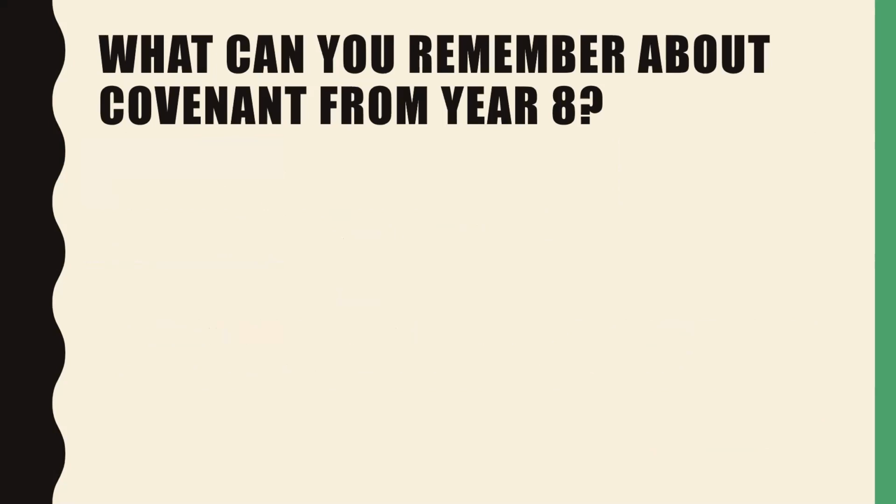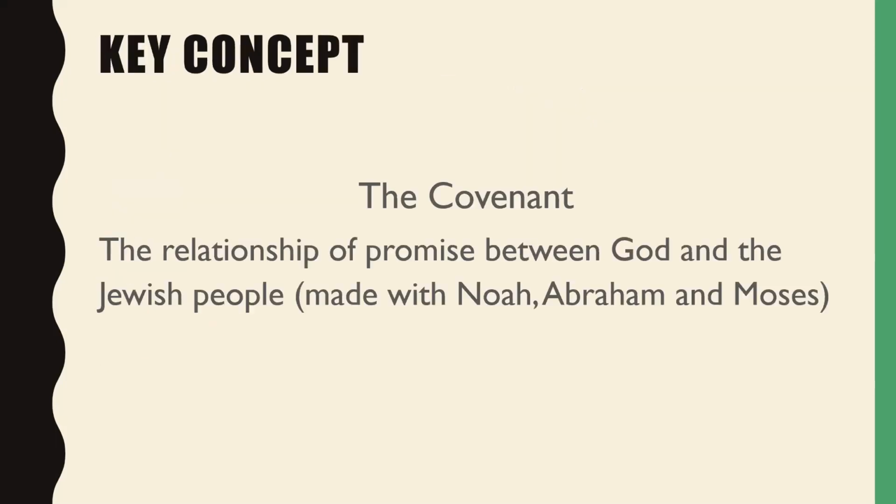Okay, maybe you came up with some of these ideas. It's a promise. Maybe you thought of Noah and the covenant between God and Noah. Maybe rainbow came to your mind after thinking about the flood and Noah, and the rainbow as an image of the covenant between God and humans. Maybe you thought of Abraham, his descendants, Isaac, the promised land. And we know from one of our key concepts that the definition of the covenant is the relationship of promise between God and the Jewish people, made with Noah, Abraham, and Moses.